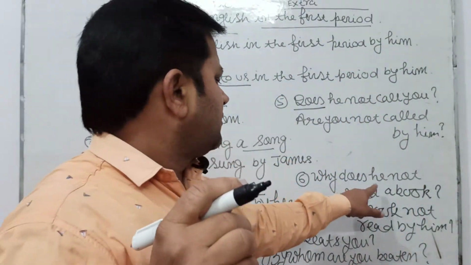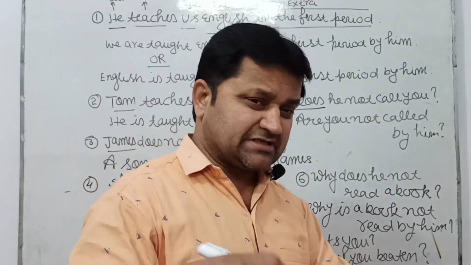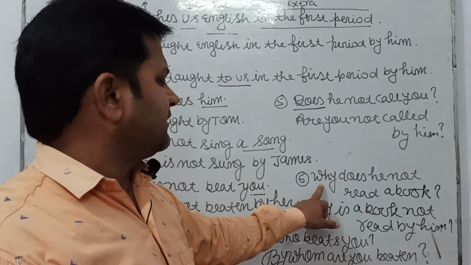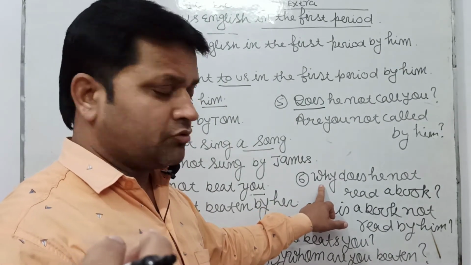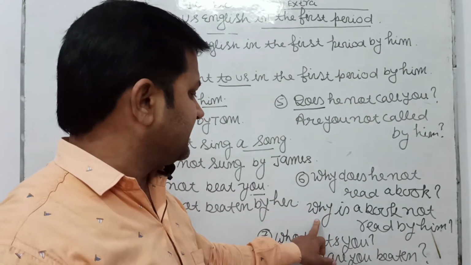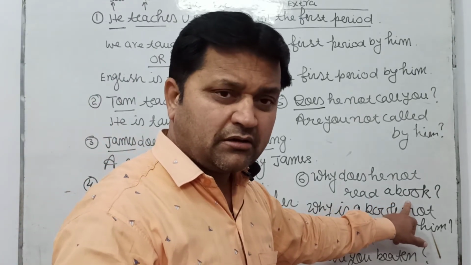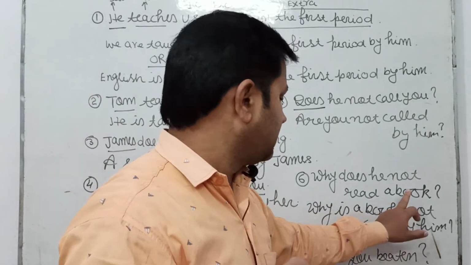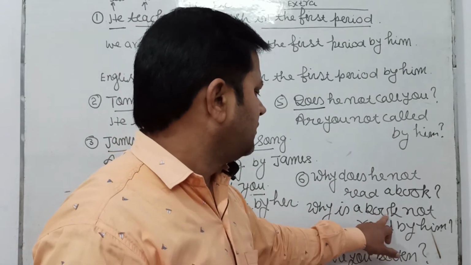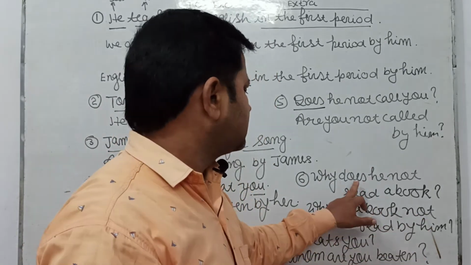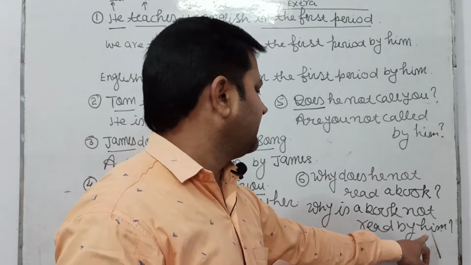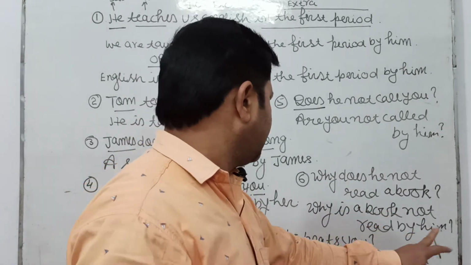Why does he not read a book? In this sentence, we are watching why is a question word. So we have to put the question word in the starting at its place. A book is an object and singular number. Why is a book not read by him?